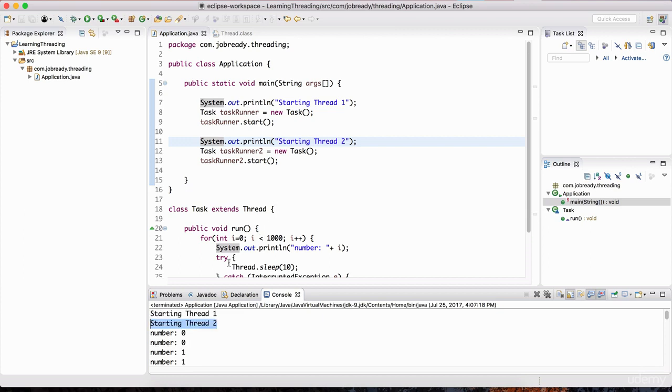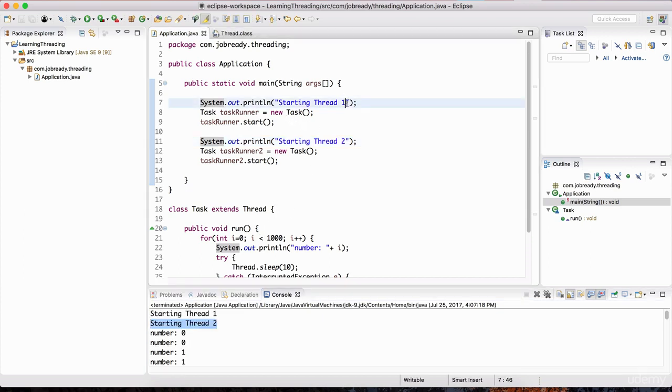Again, the reason why starting thread 1 and starting thread 2 are printed first is because it takes time for a thread to spawn, but the main thread is going to run through all of this code, right? So it's much faster to print something to the screen than it is to create a new thread. So while these threads are spawning, the interpreter has already gone through most of the main thread. It ended up printing this line and printing this line as well.